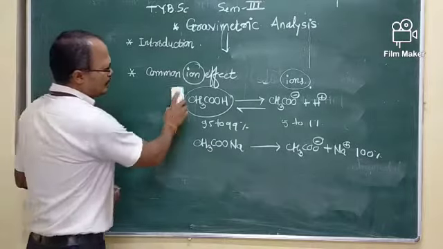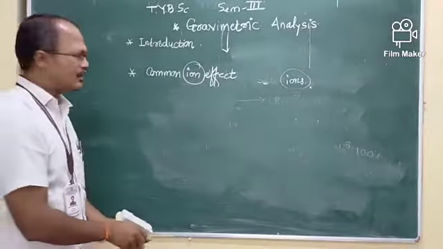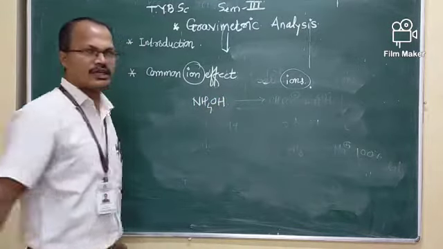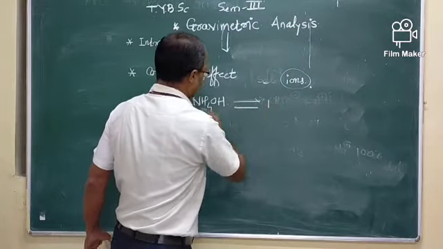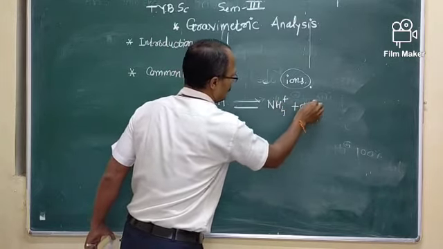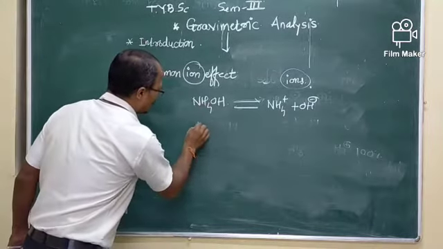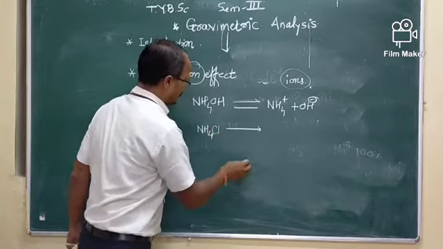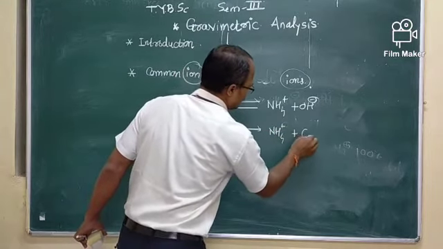Here is another example we are familiar with: ammonium hydroxide, a weak base, which ionizes weakly as NH4 plus and OH minus. Here we add the common ion by adding NH4Cl, which gives NH4 plus and Cl minus.